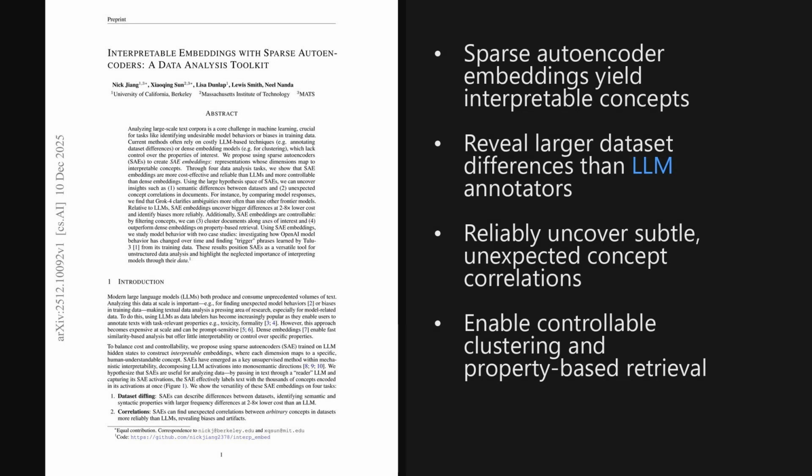So stepping back, the key message is that sparse autoencoder embeddings turn opaque model activations into readable concepts, which makes dataset diffing, clustering, and retrieval both cheaper and easier to steer. More broadly, this suggests a data-centric path to auditing model behavior at scale.